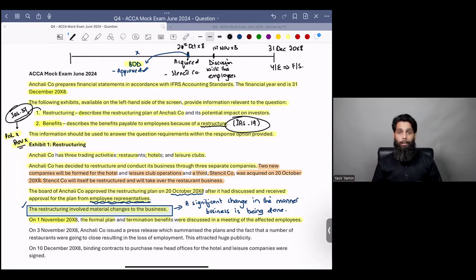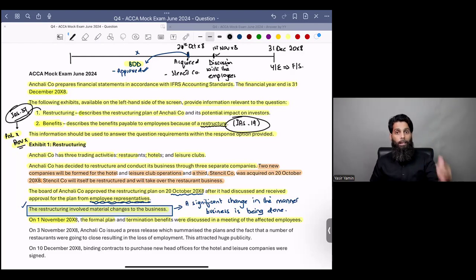Yes. The examiner in its requirement asks us to specify when the requirement was met and when the requirement was not met. So we see that the requirement was met on 1st November X8 because the approved formal plan was discussed with those who are to be affected by that plan in a large meeting. So everybody has been communicated, including the termination benefits.